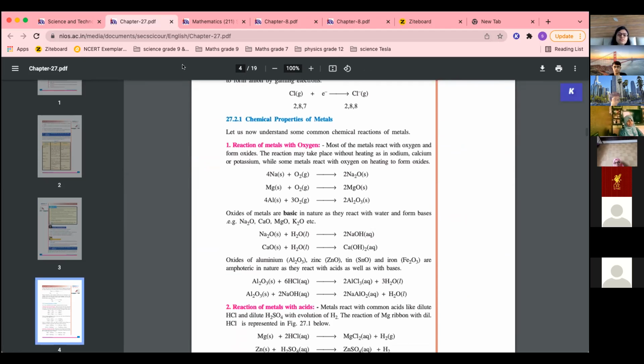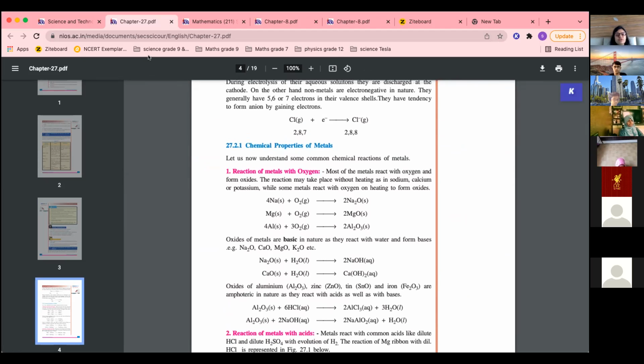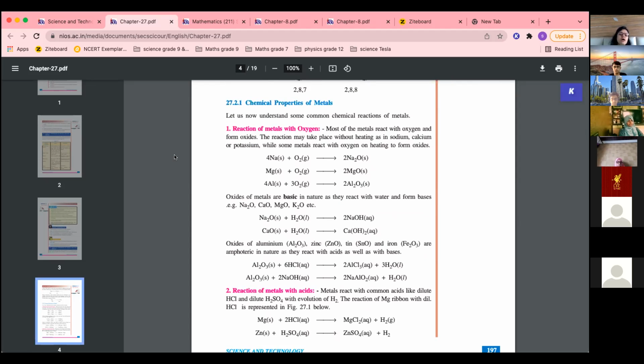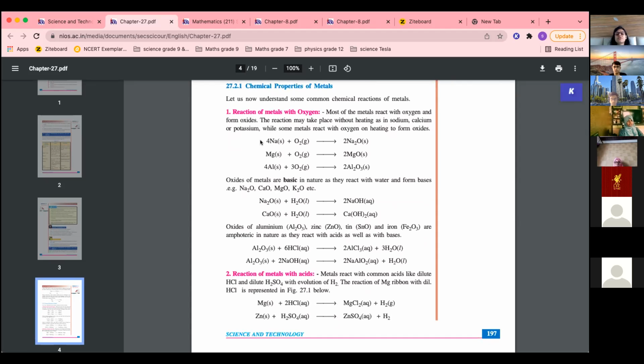Actually, with 4, metalloids also come. Metalloids means those which behave like a metal sometimes and a non-metal sometimes. Boron is a metalloid. Silicon is a metalloid. They appear in the 3rd, 4th group of the periodic table.